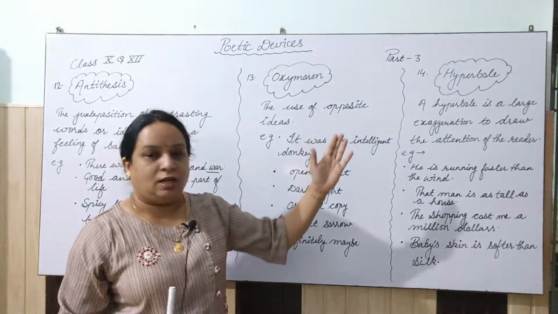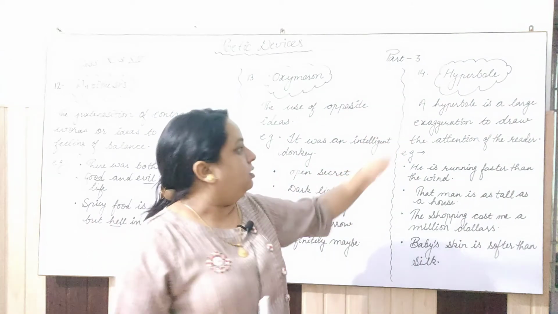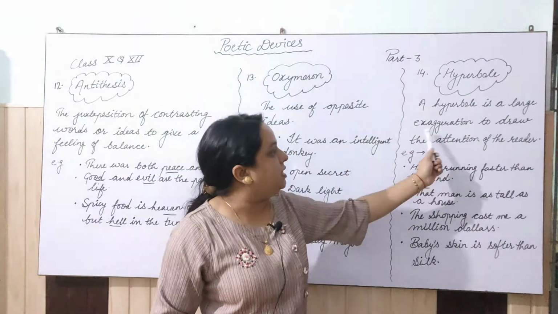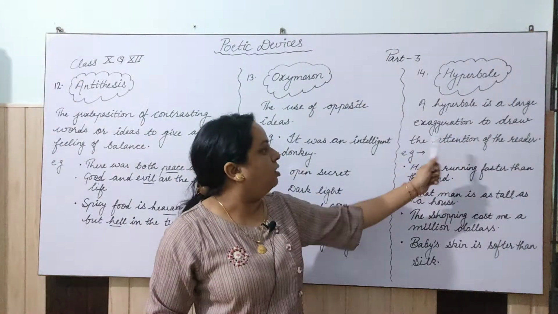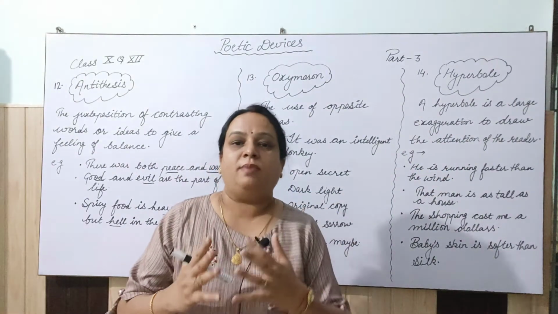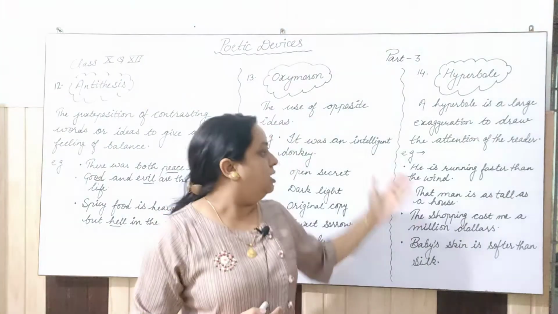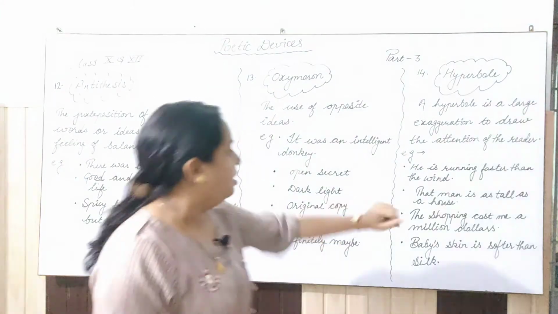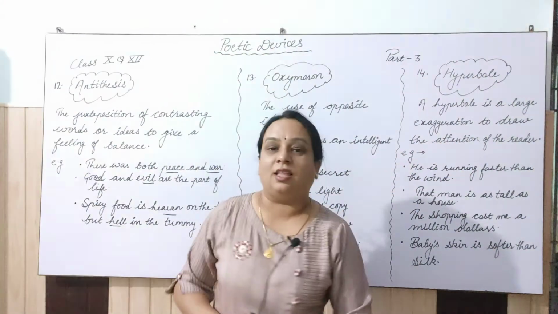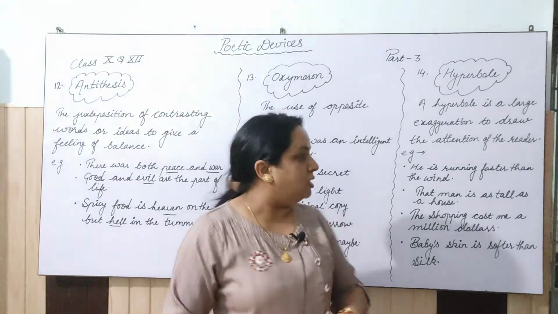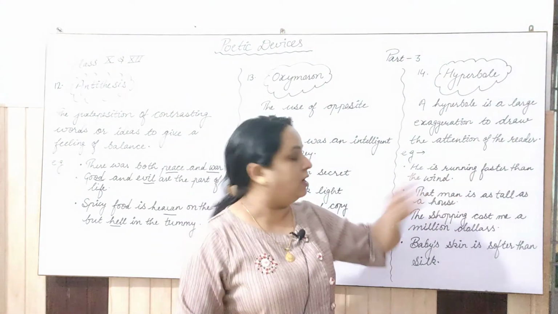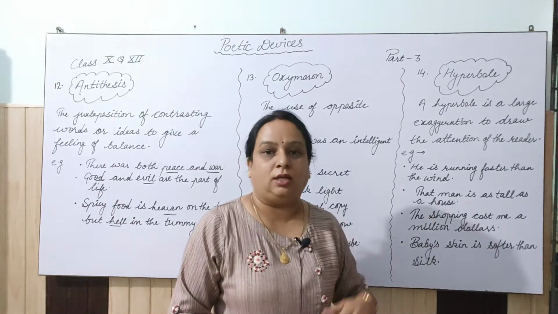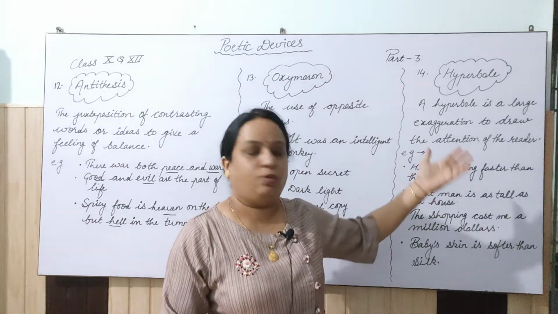So, understand this with the definition first. A hyperbole is a large exaggeration to draw the attention of the reader. When we exaggerate something, that is known as hyperbole. The best example I've told you, your mother. He is running faster than the wind. Clear? This is one of the examples. We have increased something, that he is running faster than the wind.